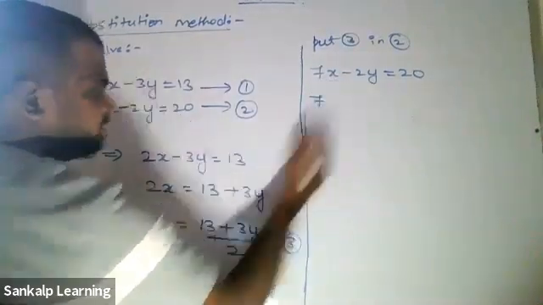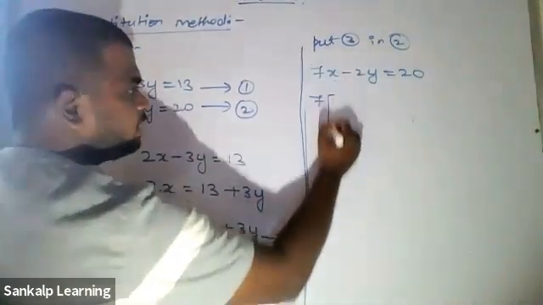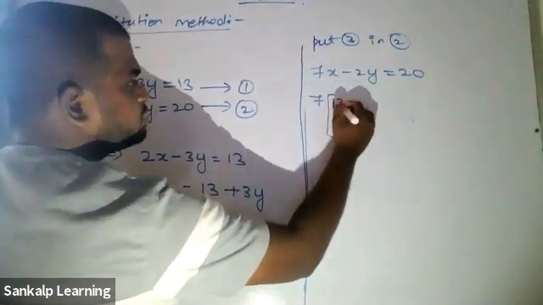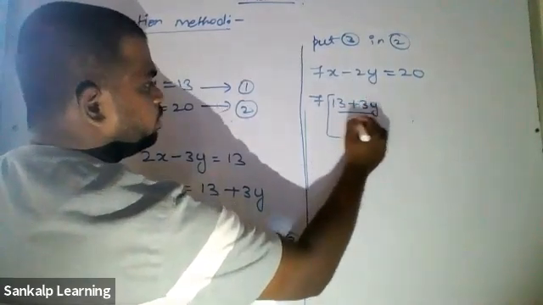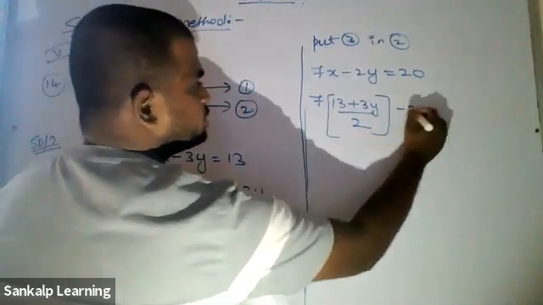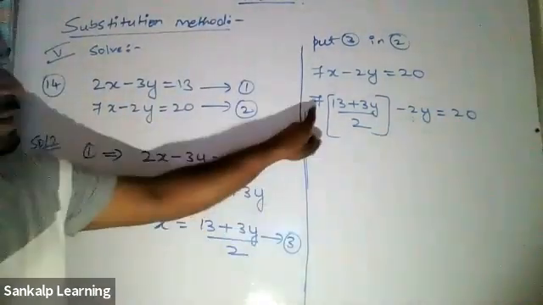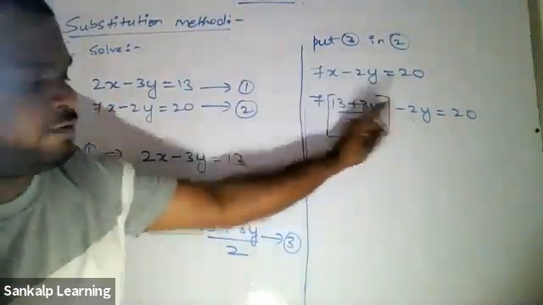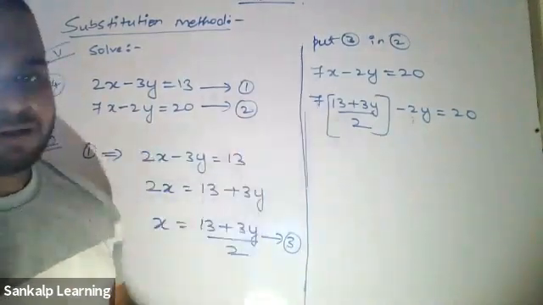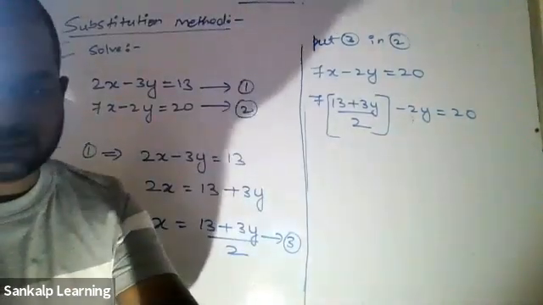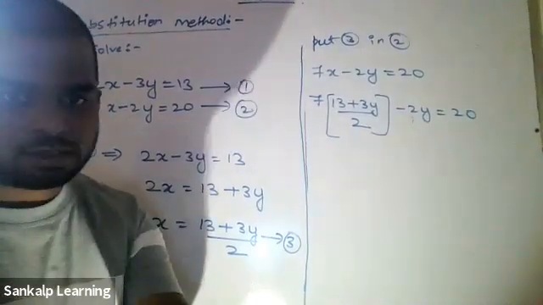7 as it is, and where x is, we write the value. 7 times 13 plus 3y by 2 minus 2y equal to 20. Now remember, this is a numerator, so I have to multiply only with the numerator. Please do not multiply with the denominator. Okay, someone has put something in the chat. Let's see.